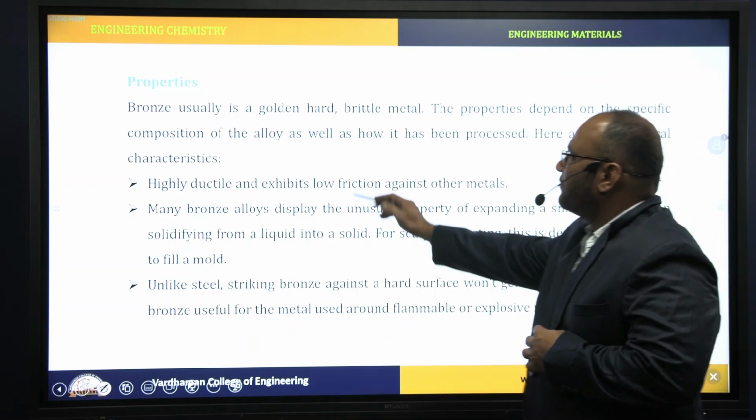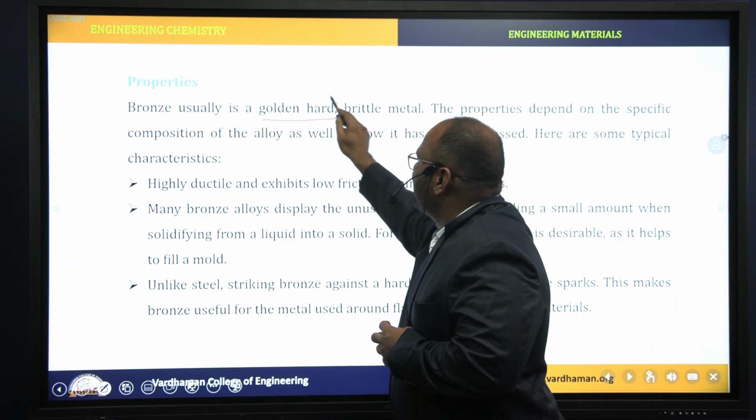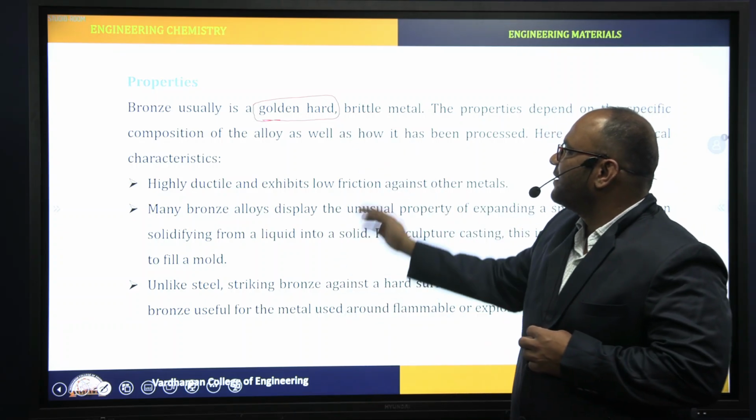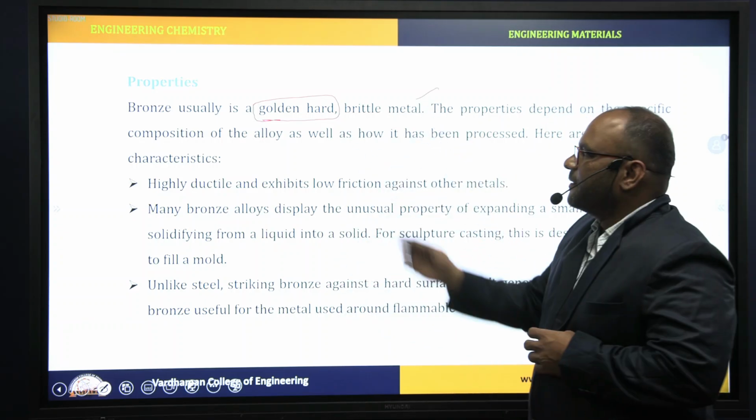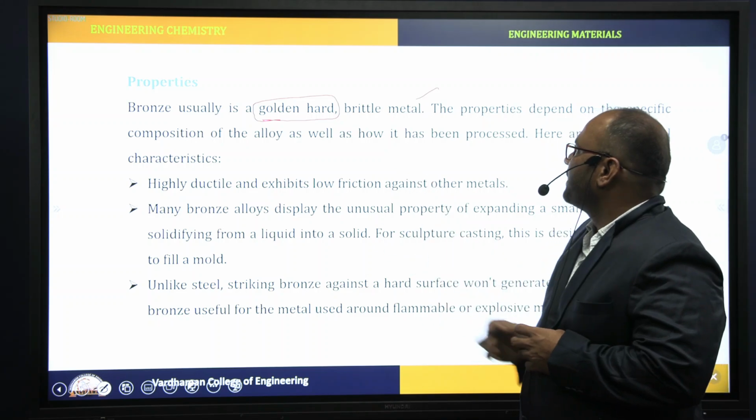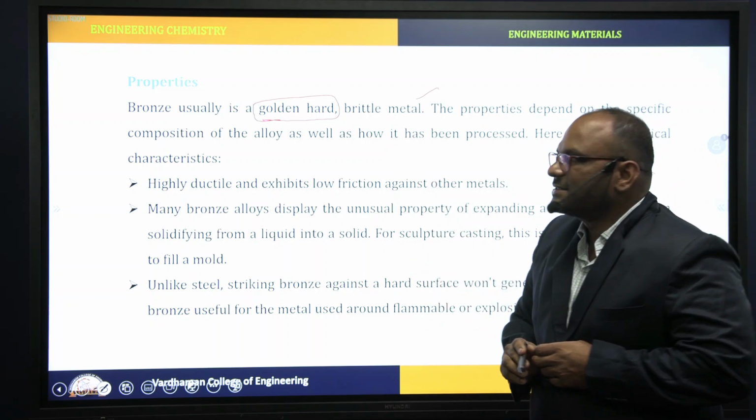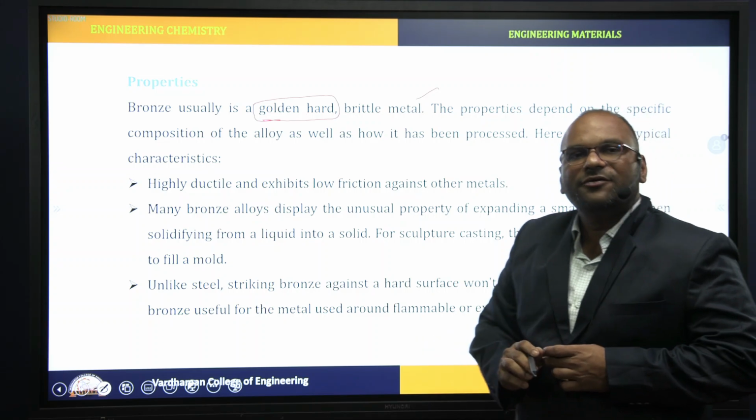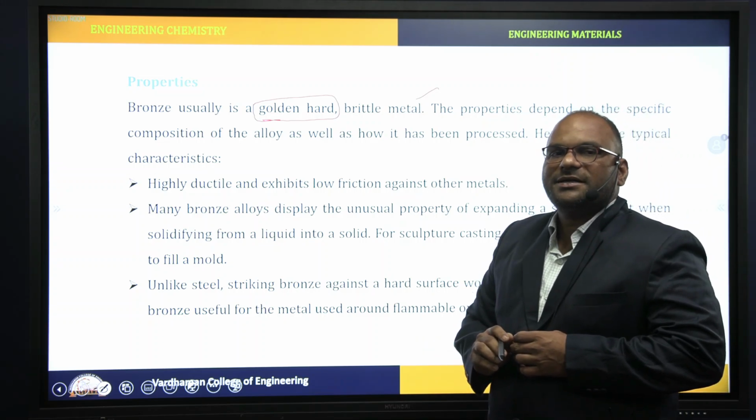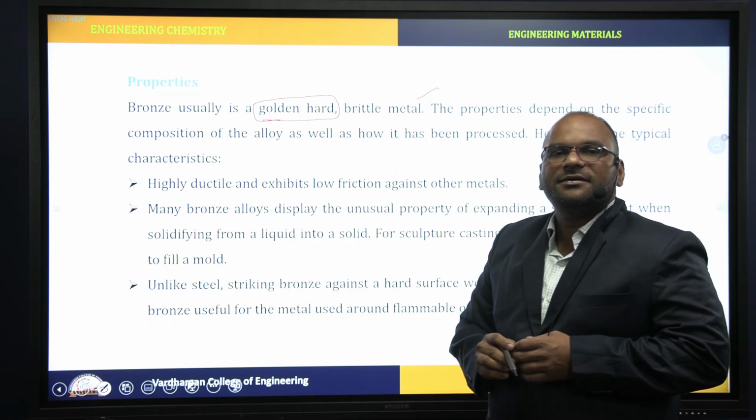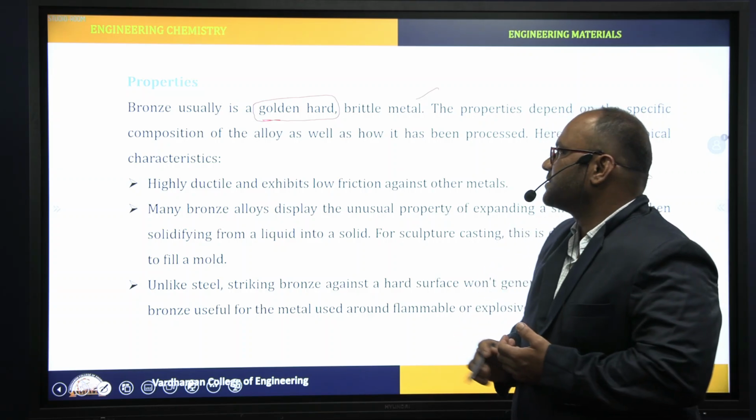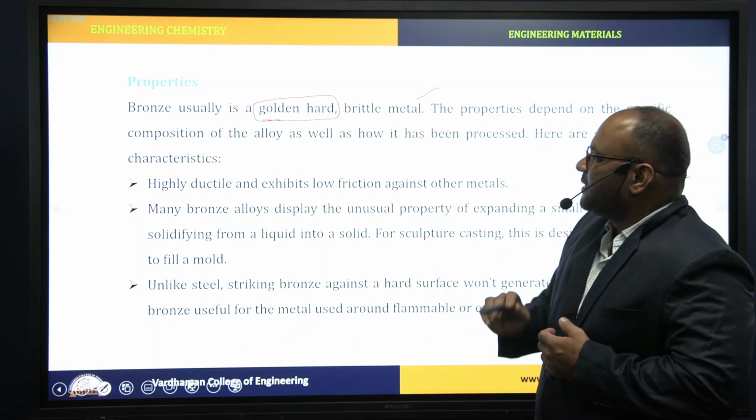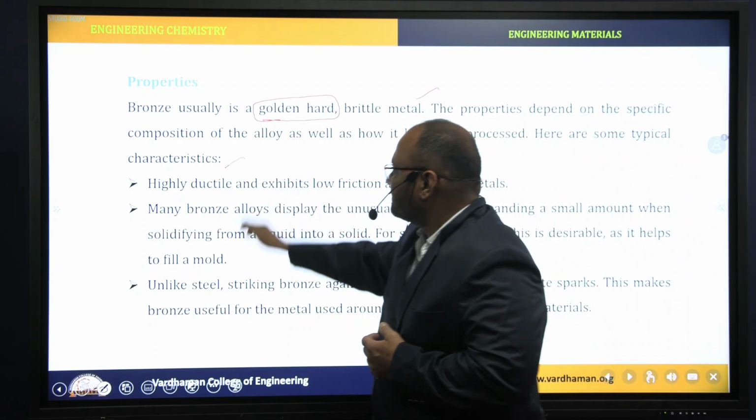Next, properties of bronze. Bronze looks golden in color, a golden colored hard substance. Bronze is usually a golden hard brittle metal, and the properties of bronze depend on its specific composition as well as how it is processed, right?